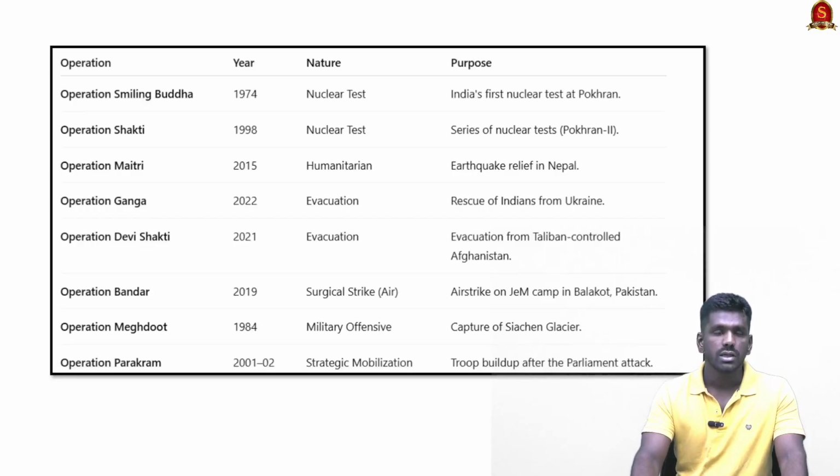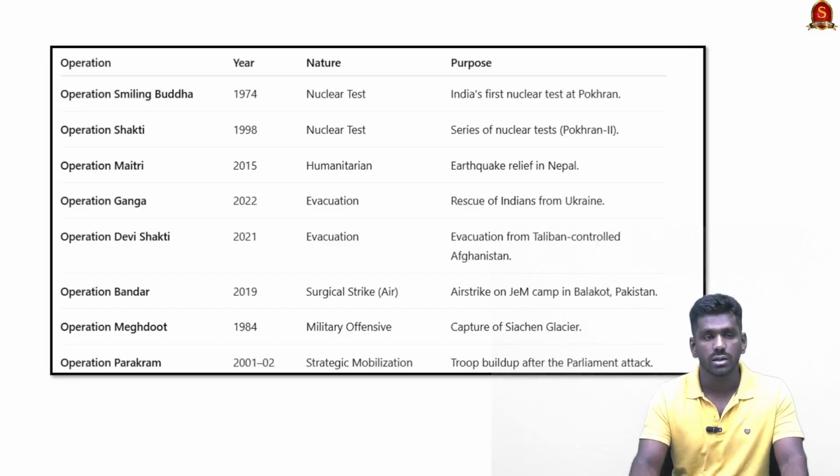Now this is a table containing the important operations which were conducted by India. The last 3 operations given here are the military operations conducted against Pakistan. So go through it. Operation Smiling Buddha and Operation Shakti are about India's first and second nuclear tests. Operation Maitri is about the humanitarian assistance to Nepal after the 2015 earthquake.